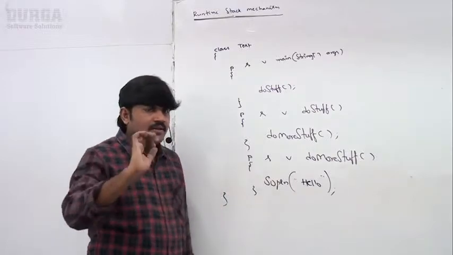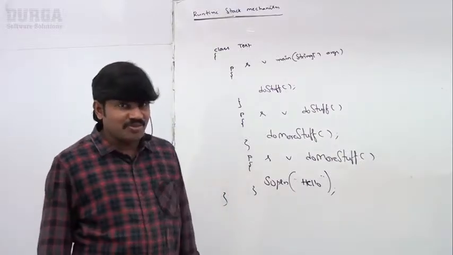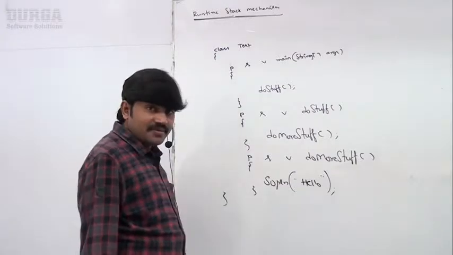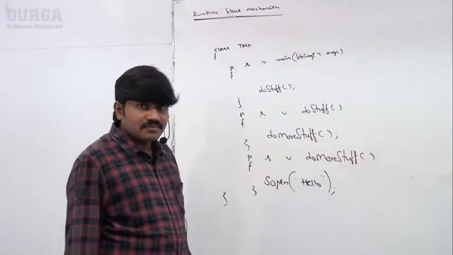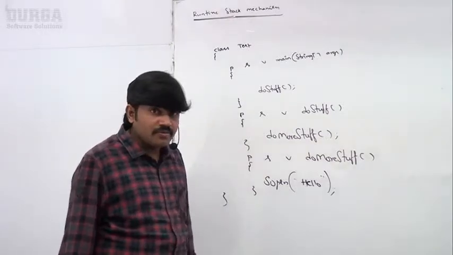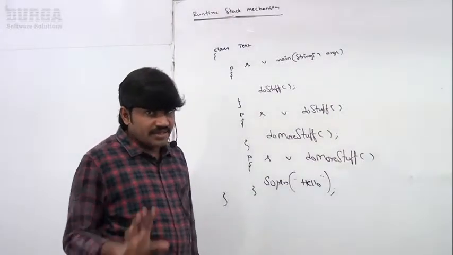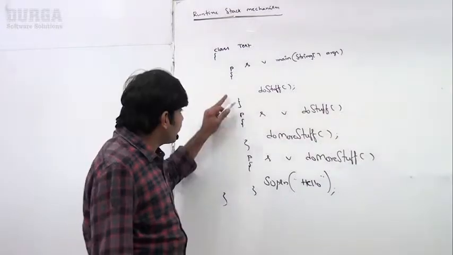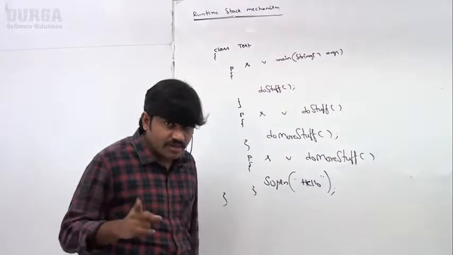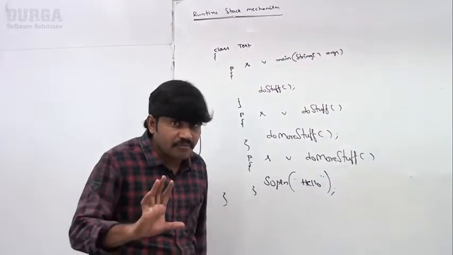Now my question is, take special care: in this program, how many threads are there? You respond, friends. Only one thread, the main thread. That's all, because I didn't create any child threads. Every Java program by default contains one thread. What is that thread? Main thread.